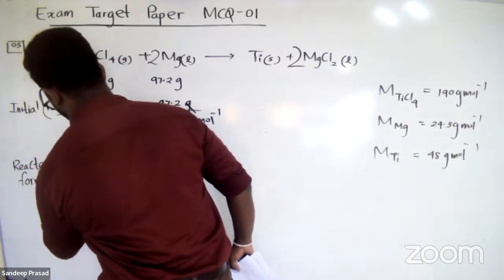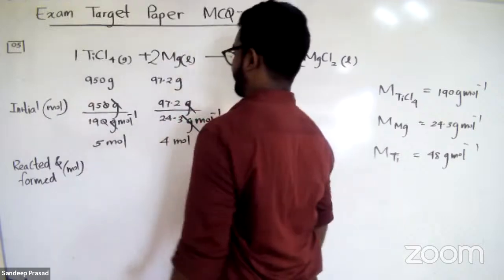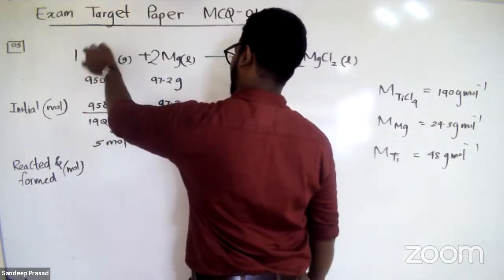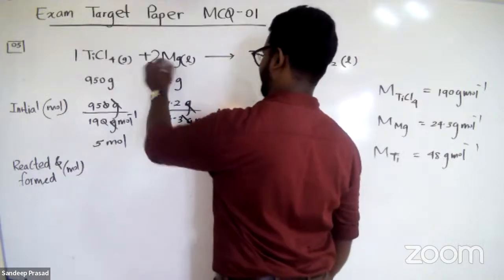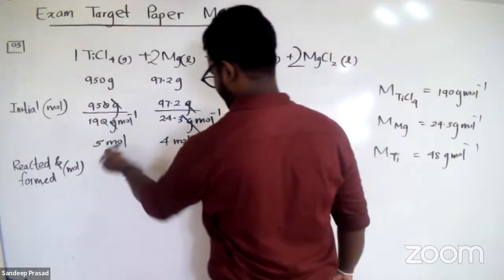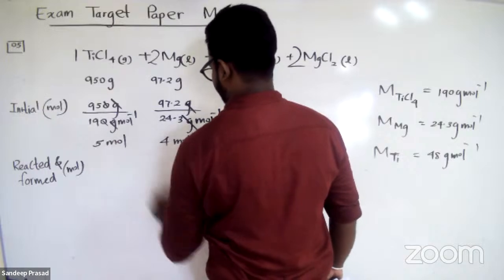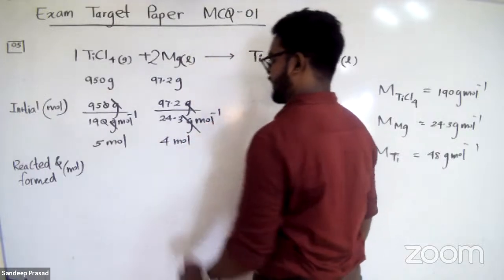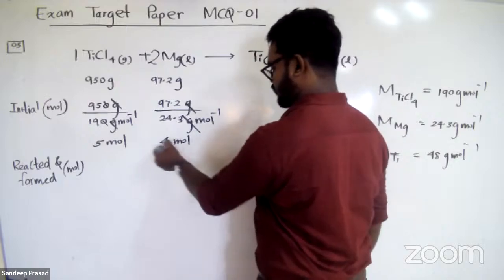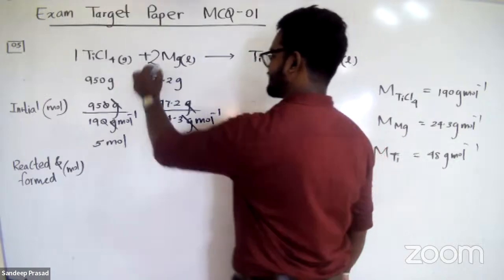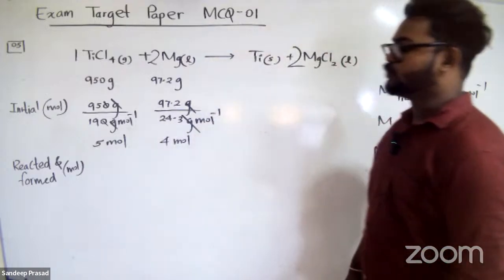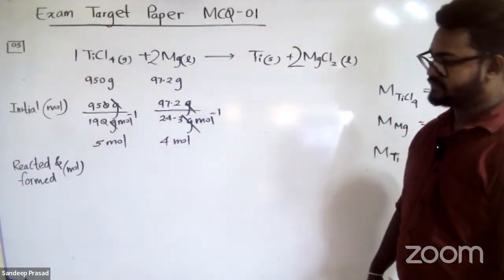Reacted and the formed number of moles. You can see that according to the stoichiometry ratio, there should be 1 mole of titanium tetrachloride reacting with 2 magnesium. Then just imagine, let's consider magnesium. There are 4 moles of magnesium, right? So here, how many titanium tetrachloride do we need? 2 moles, isn't it? Right?